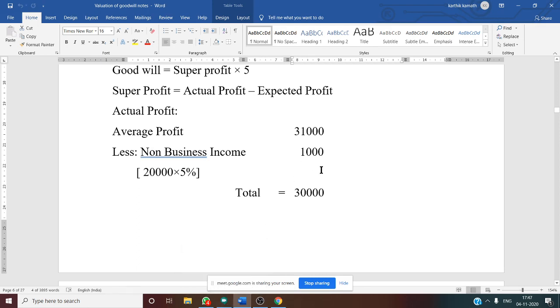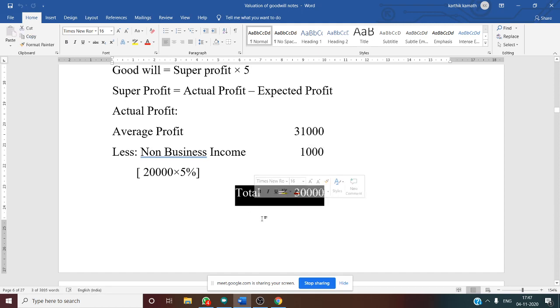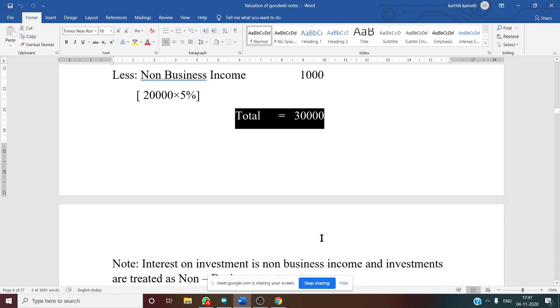So that interest received on investment is a non-business income, 1,000. That you need to deduct from average profit. So 31,000 minus 1,000 will get total as 30,000. So this is our actual profit. Yes, next thing we need to do is expected profit.